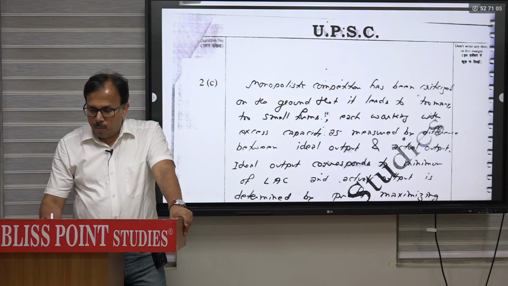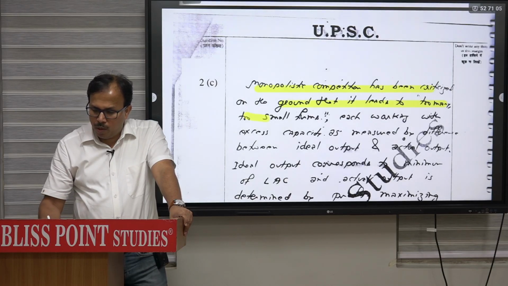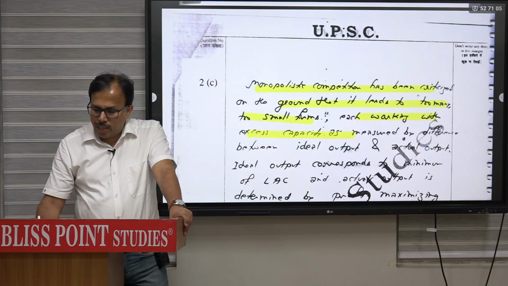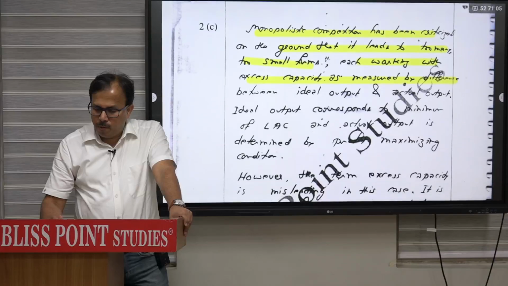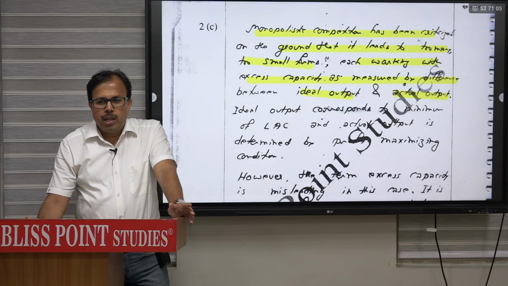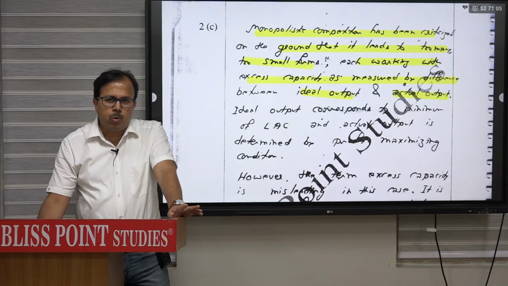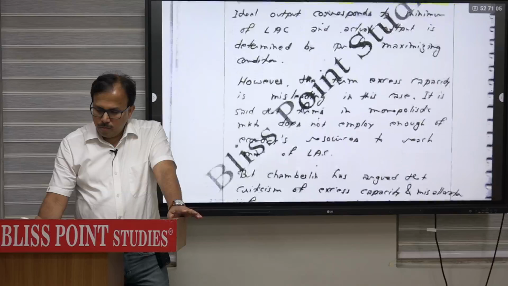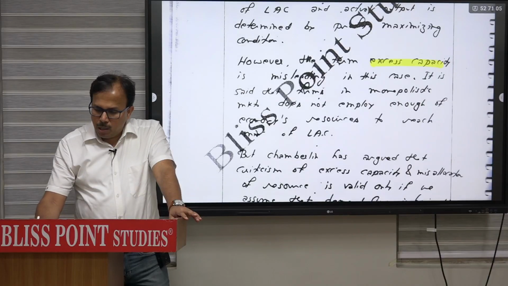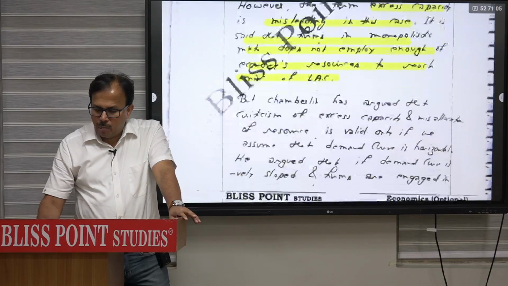And monopolistic competition has been criticized on the ground that it leads to too small firms, each working with excess capacity as measured by difference between ideal and actual output. इस तरीके की लाइन आप याद रखो. एक्सेस कैपेसिटी का क्वेश्चन ऑलमोस्ट आई विल से ऑल्टरनेट ईयर पे क्वेश्चन आ रहा है. However, the term excess capacity is misleading. In this case, it is said that firms in monopolistic market does not employ economies enough resource to reach at minimum point of fallacy.